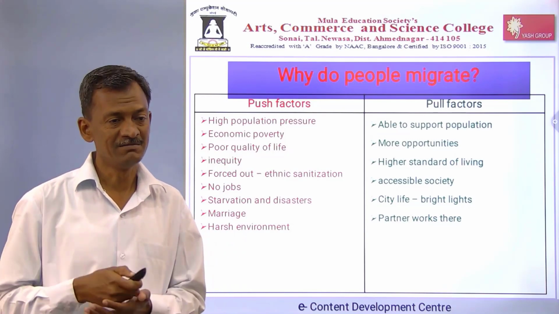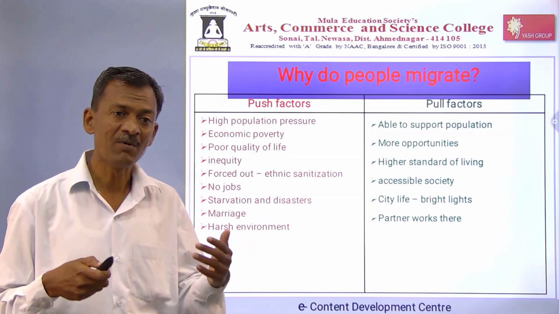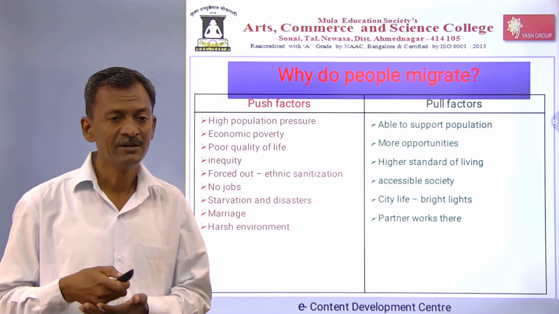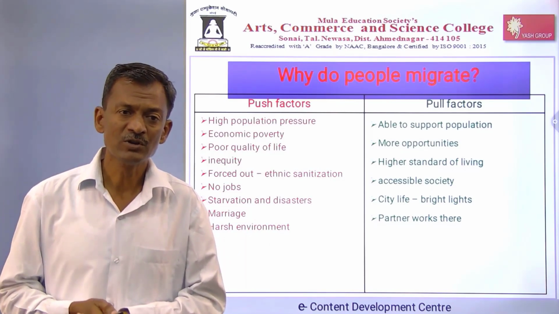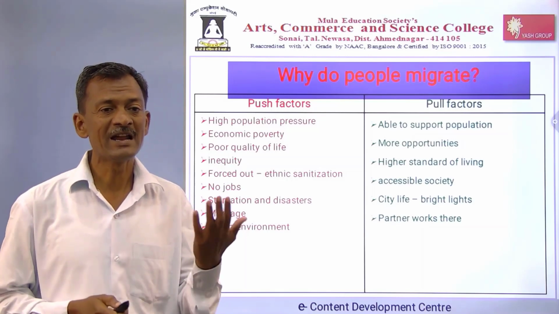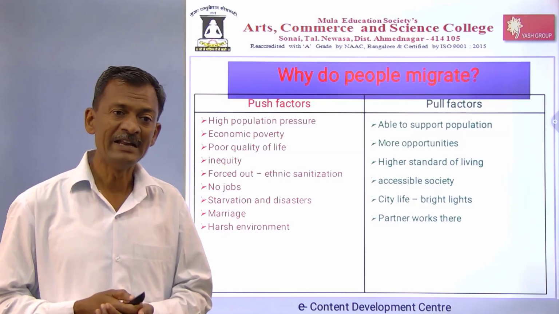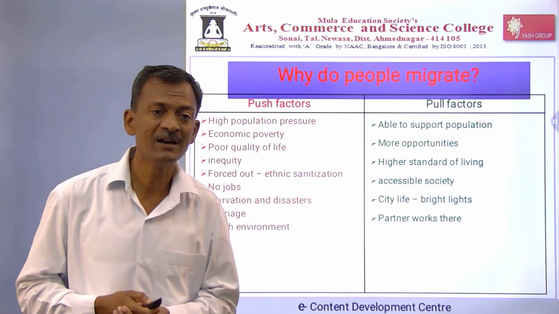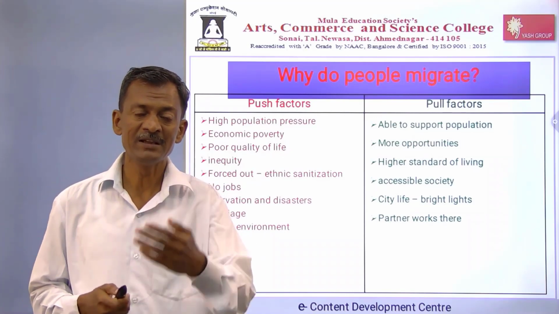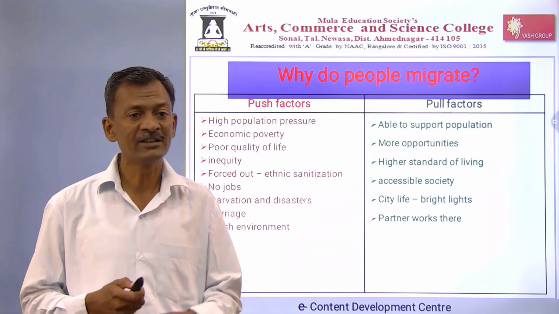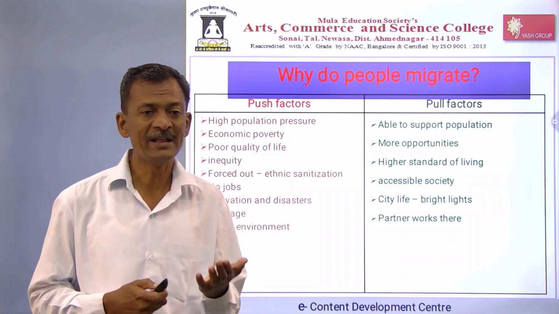Pull factors are the attraction factors. A number of Indian youth are going to Europe or America for employment and other things. Those nations give support for the population, so people run to their greater opportunities. The IT engineers of India have more opportunities in America or in European nations. That's why, for good opportunities, these young engineers are going to a high standard of living. Everybody wants a high standard of living.